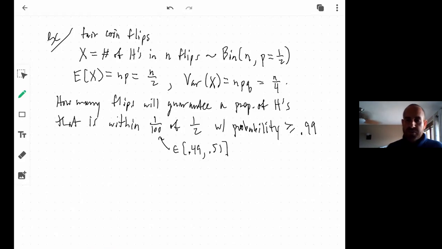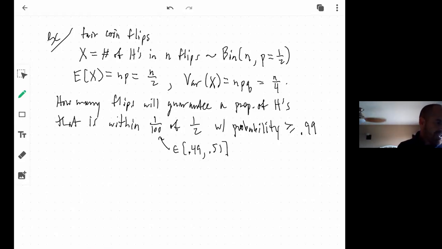Now I want to know how many flips I have to do. The weak law of large numbers, I'm telling you right now, and I'm going to show you why, guarantees that the proportion is going to get ever closer to 1/2 the larger the number of flips I do. And I want that to happen with probability greater than 99%.